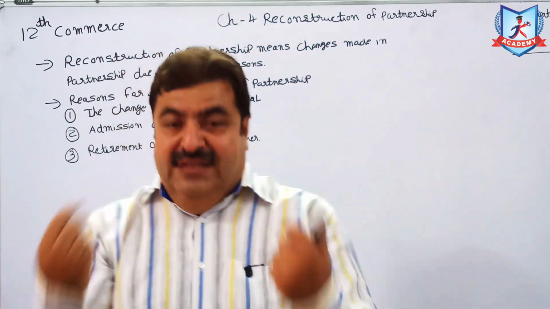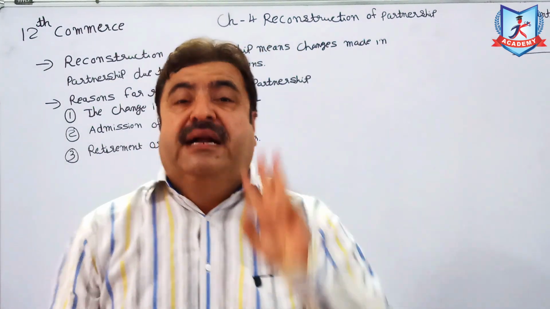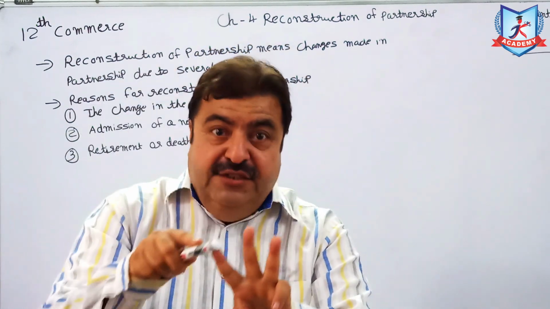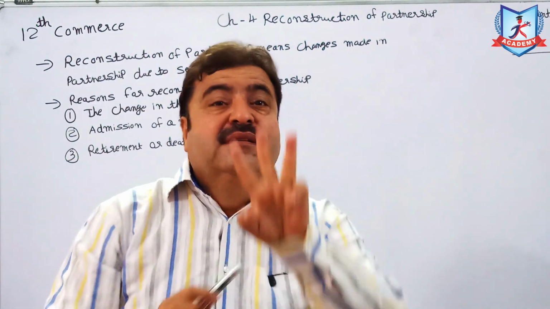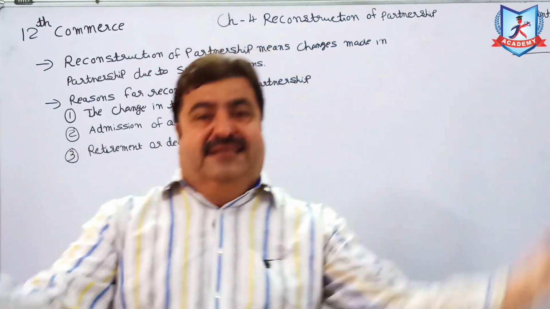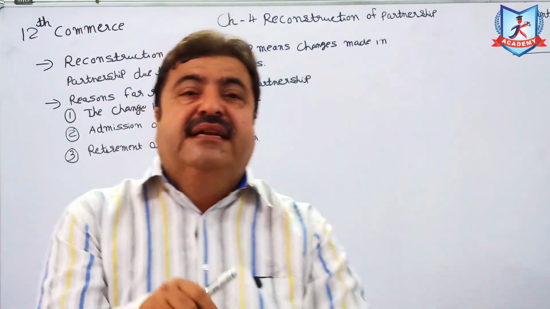Okay. And the third reason is retirement or death of a partner. Suppose there are 3 partners, Aju, Baju and Kaju. One partner retires, or maybe death or any reason, partner retires from the firm.